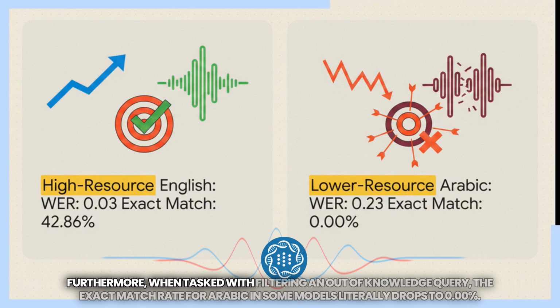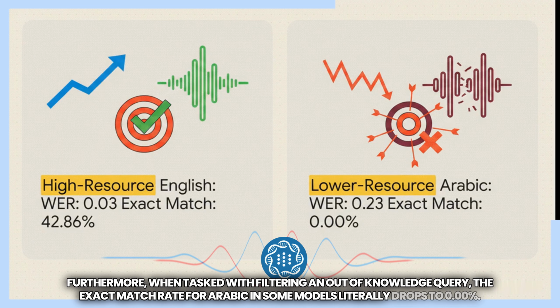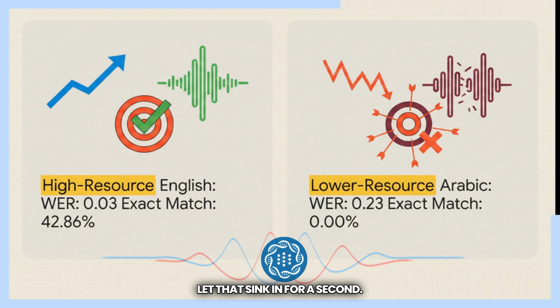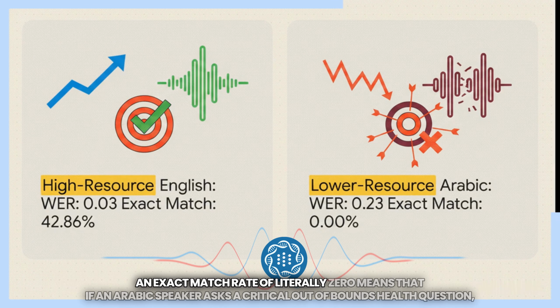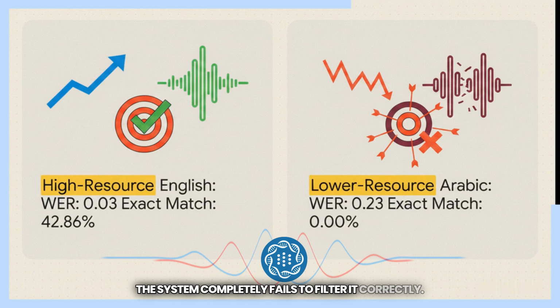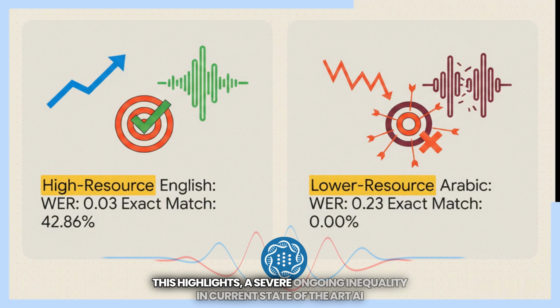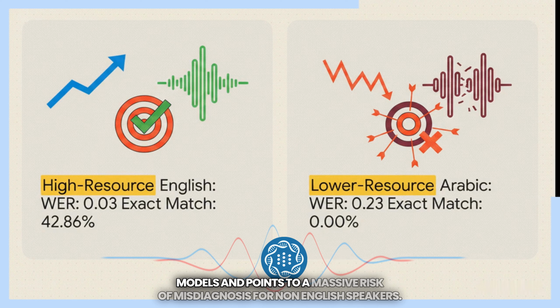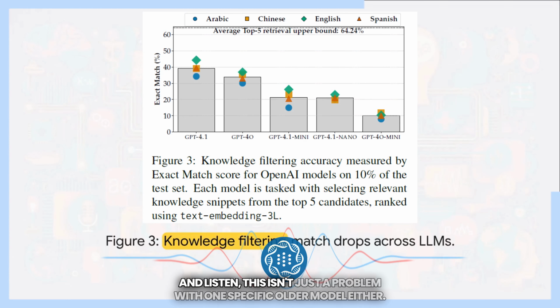Furthermore, when tasked with filtering an out-of-knowledge query, the exact match rate for Arabic in some models literally drops to 0.00%. Let that sink in for a second. An exact match rate of literally 0 means that if an Arabic speaker asks a critical, out-of-bounds health question, the system completely fails to filter it correctly. This highlights a severe, ongoing inequality in current state-of-the-art AI models and points to a massive risk of misdiagnosis for non-English speakers.